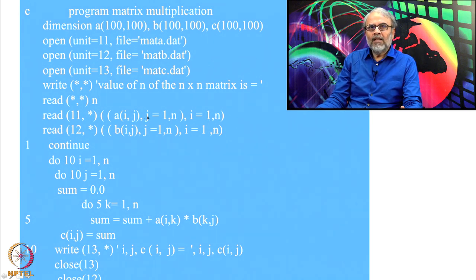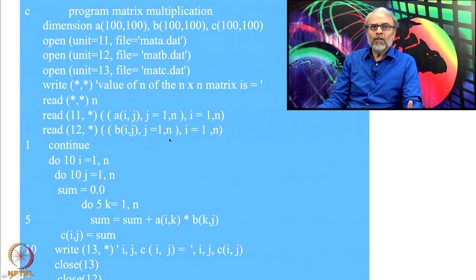Now, again look at this, the inner variables are executed first and then the outer variables. So, when I write Aij, j goes from 1 to n. That means when I have Aij, i and j are equal to 1 the first time. So, I will read the first column, and then the second time i is equal to 2, then I will read the second column, then the third column and so on. So, the way this is written, columns are read first and then the rows. This way I read matrix A, then next I will read matrix B, all elements of matrix B.